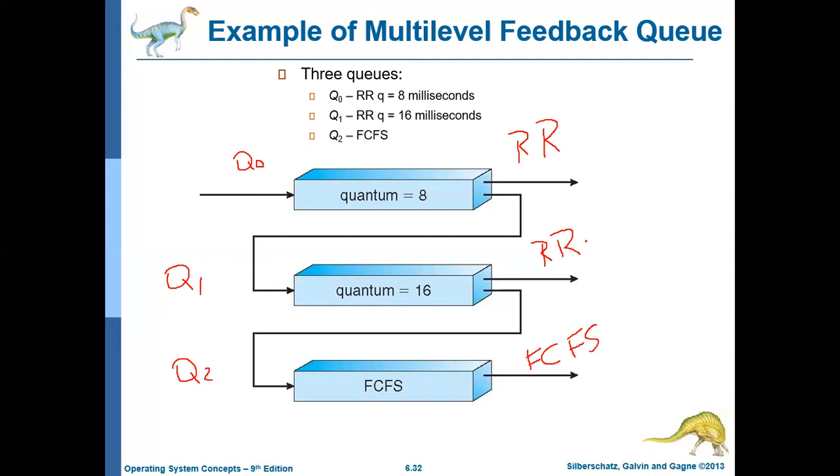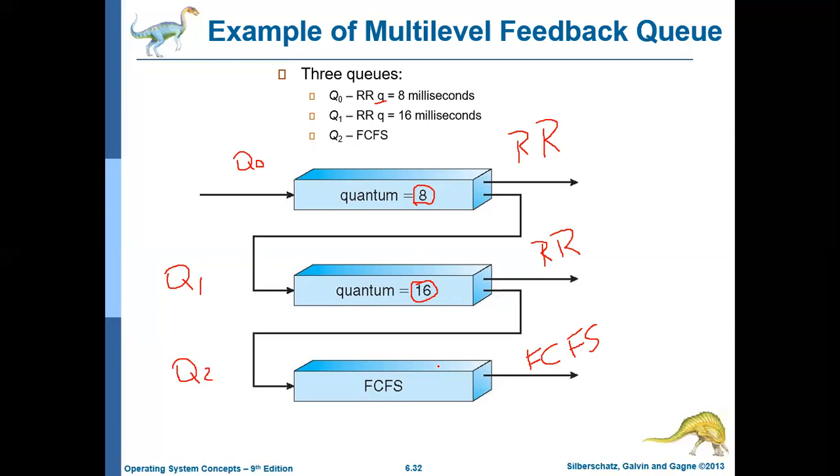The time quantum for Q0 is 8 milliseconds, that is, each process when allocated the CPU will use only 8 milliseconds. The time quantum for Q1 is 16 milliseconds, and Q2 is FCFS.